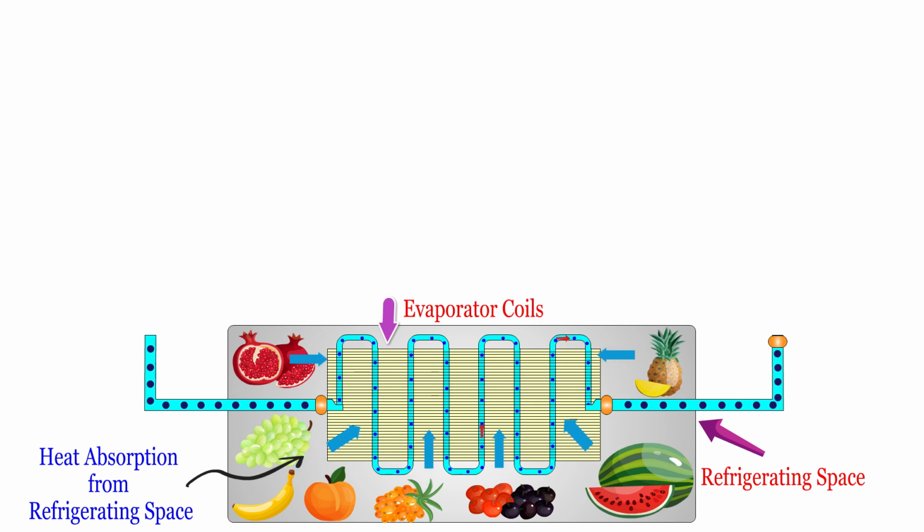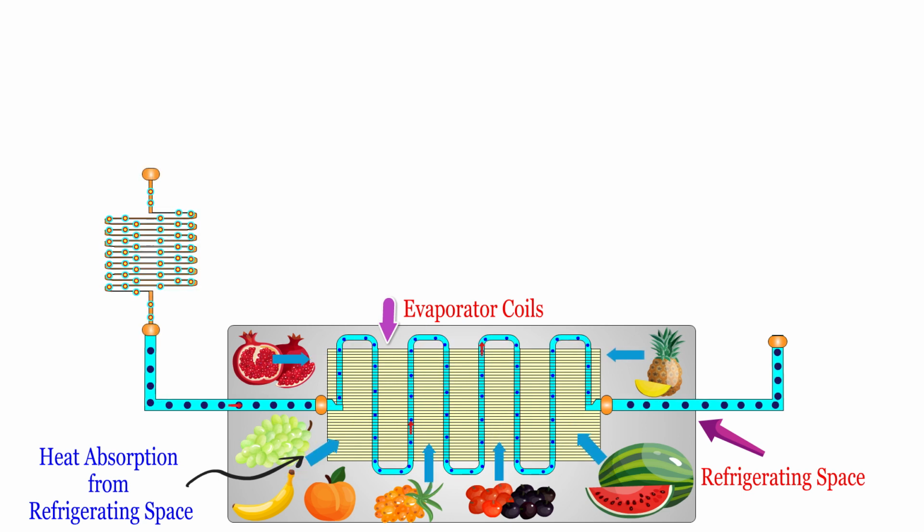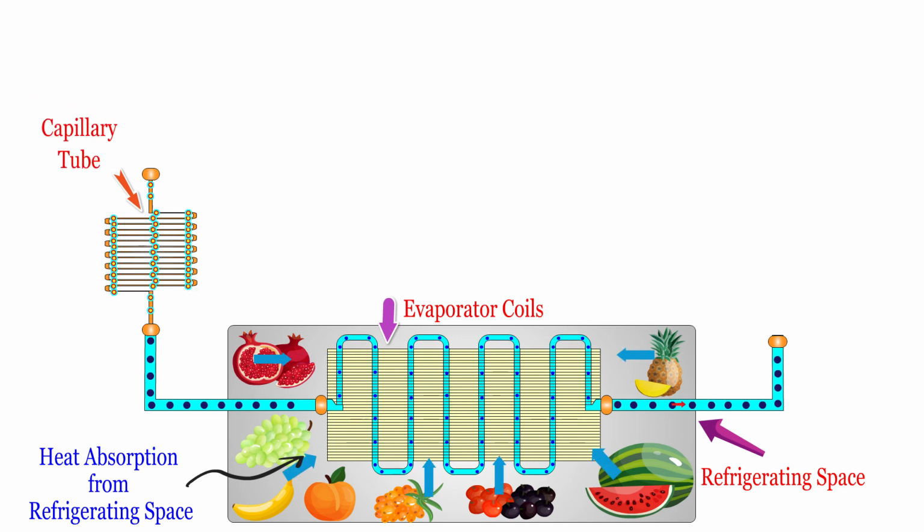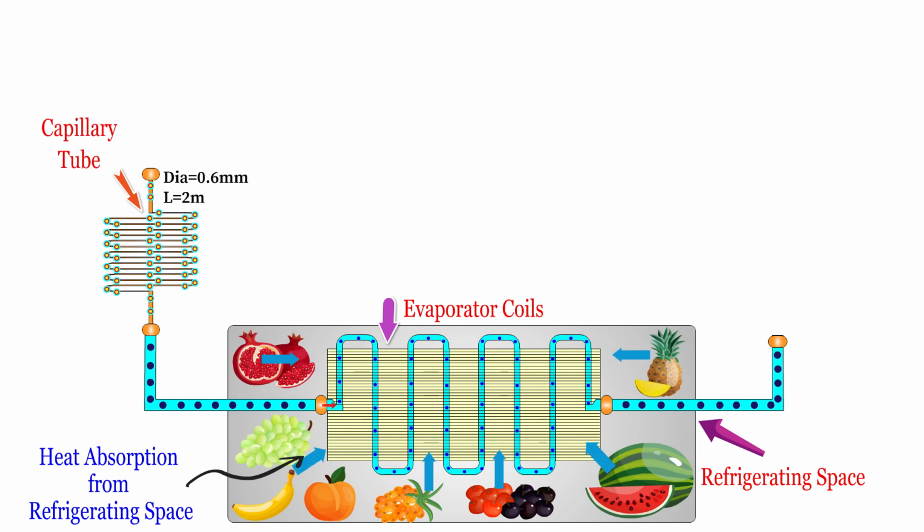Here we need to know how this refrigerant gets to a very low temperature. A device called a throttling device is used for producing cold fluid using the throttling phenomenon. A capillary tube with a diameter of 0.6 mm and a length of 2 m is used as the throttling device.